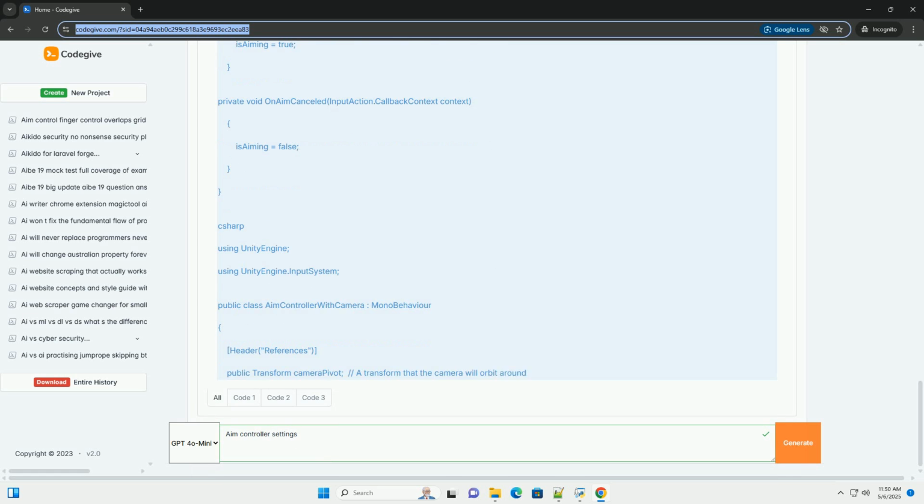Script execution order issues: check the script execution order settings in Unity if scripts are not executing in the expected sequence.